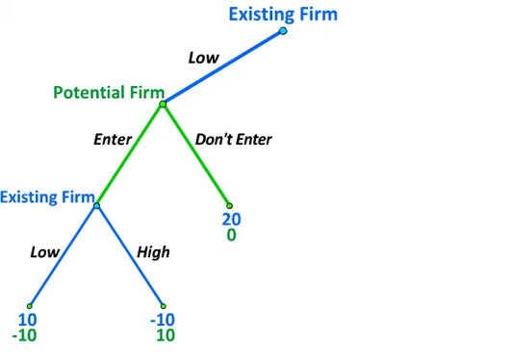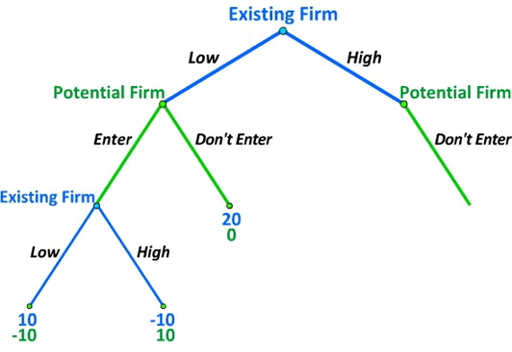But if the existing firm now switches to a high price when the potential entrant has become a real competitor, the existing firm's profit goes to minus 10, while the new firm gets a profit of positive 10. If the existing firm instead sets a high price in stage 1 and the potential firm does not enter, the existing firm finds itself in its ideal position.